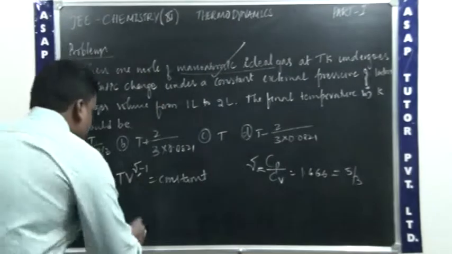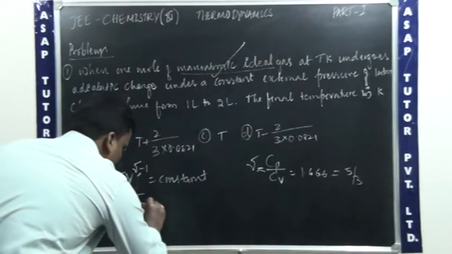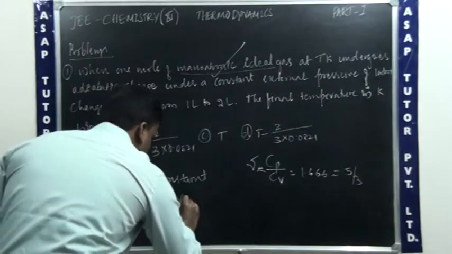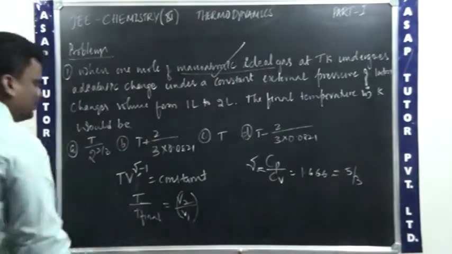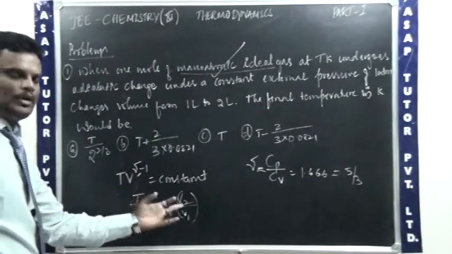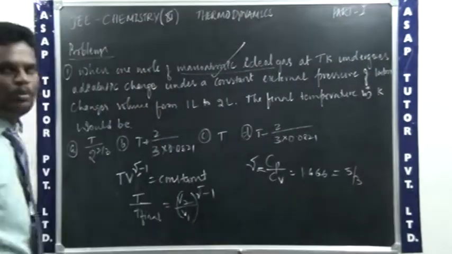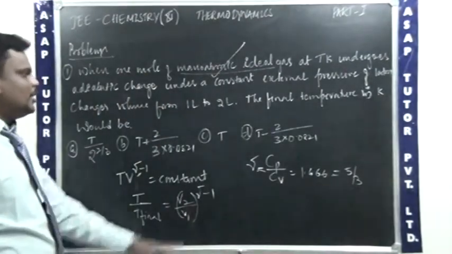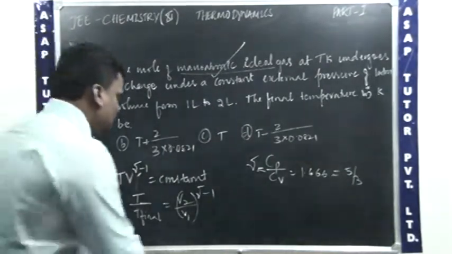Therefore, now you can write that T divided by T final is equal to V2 divided by V1. Taking the reciprocal, T by T final becomes V2 by V1 to the power of gamma minus 1. We need to find the final temperature, which we need to represent in Kelvin.